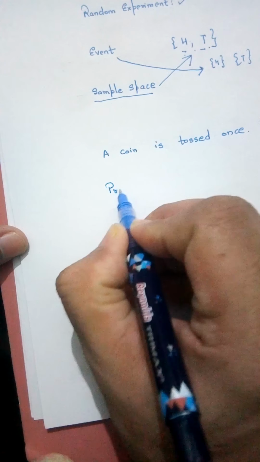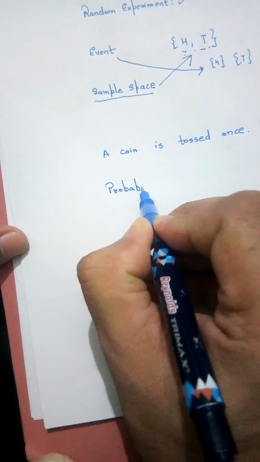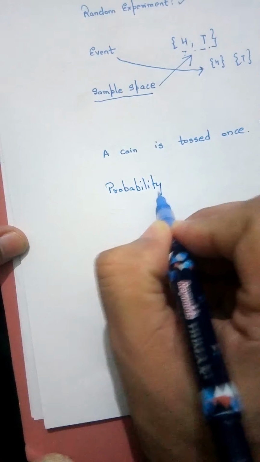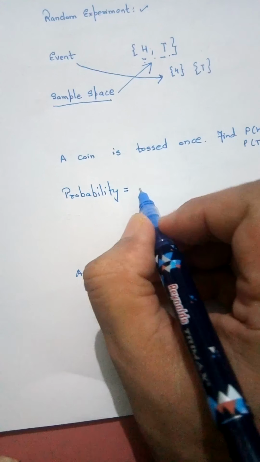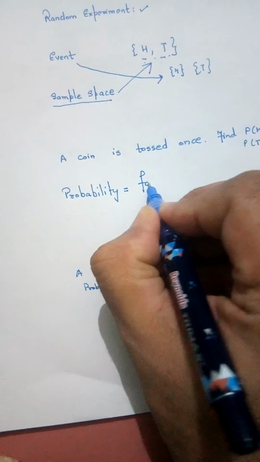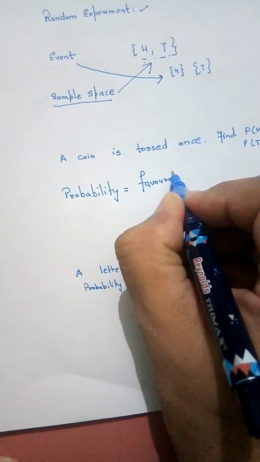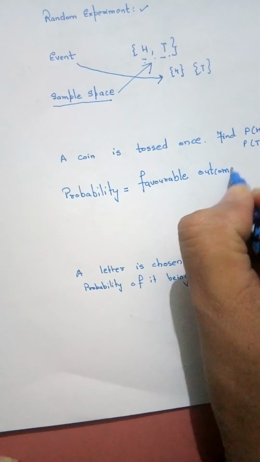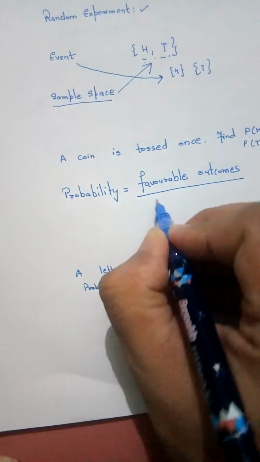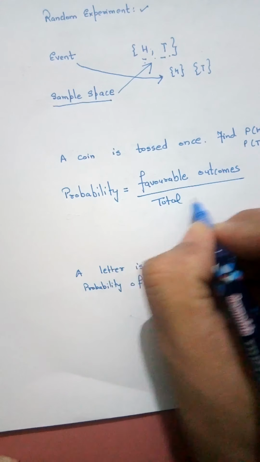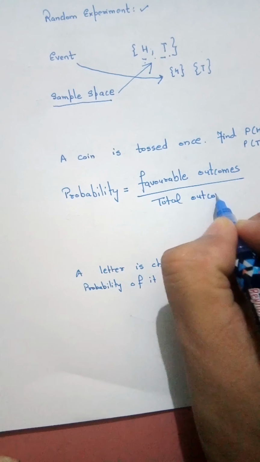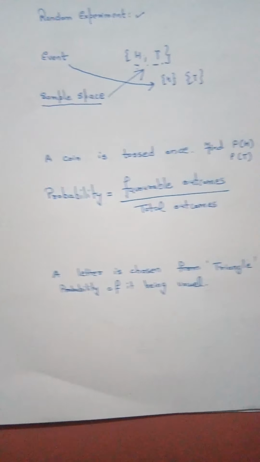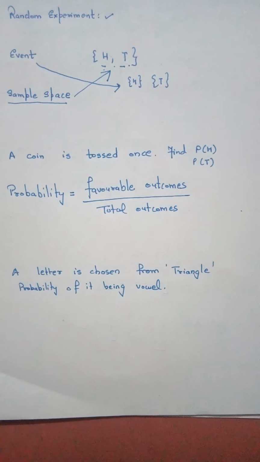Probability is defined as the ratio of favorable outcomes upon total outcomes. Whose probability is being asked? Probability of getting head. So getting head will be the favorable outcome.